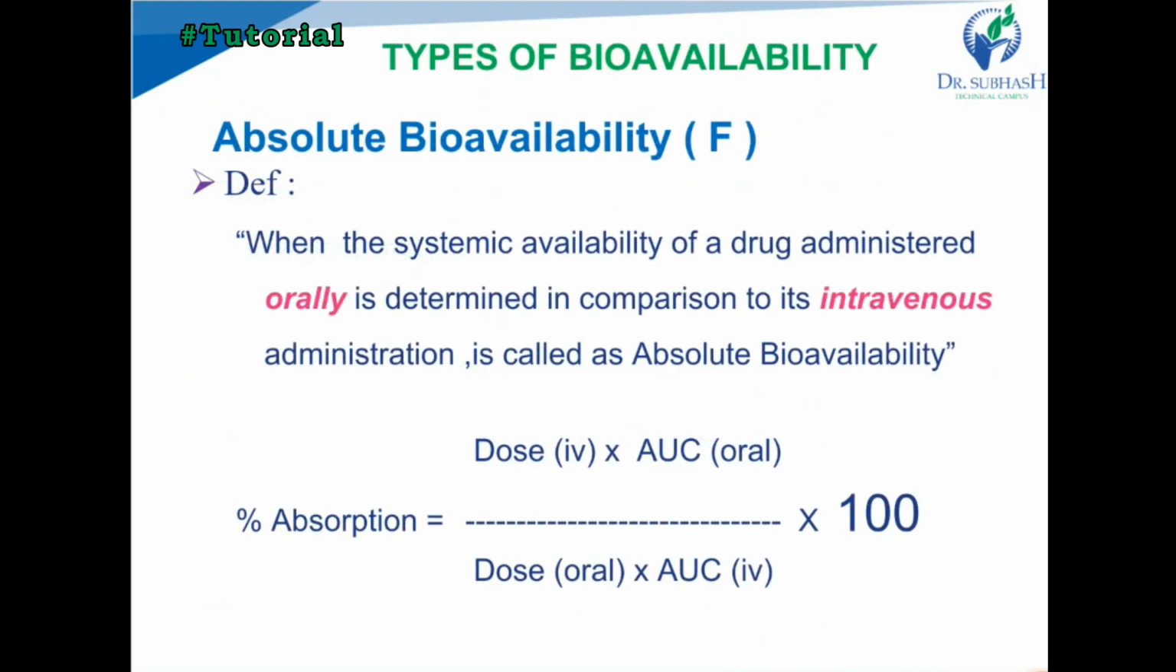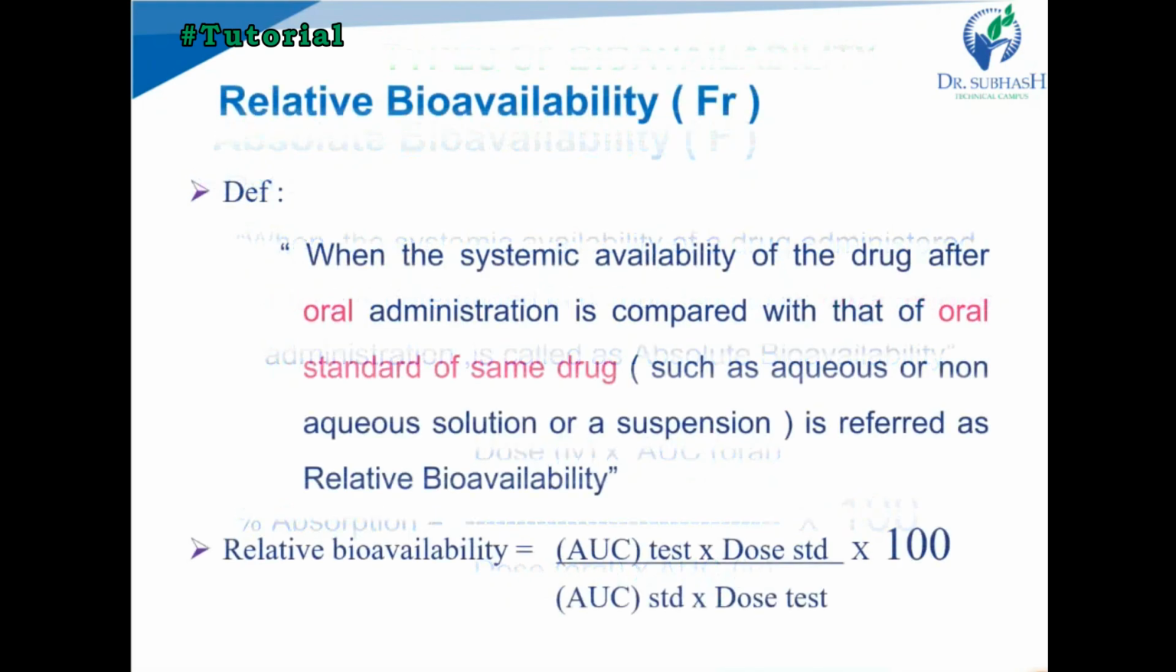Dosage regimen means how much dose and how much time, the frequency of the dosage form. The next one is types of bioavailability. There are two types of bioavailability, absolute and relative bioavailability. The first one is absolute bioavailability. What is absolute bioavailability? When the systemic availability of a drug administered orally is compared with IV administration, it is called absolute bioavailability. In that case, we take the oral dose over the IV dose, and to get the percentage we multiply by 100.